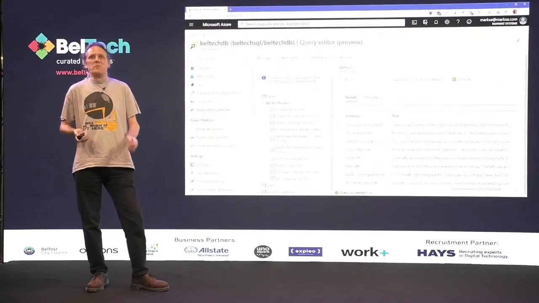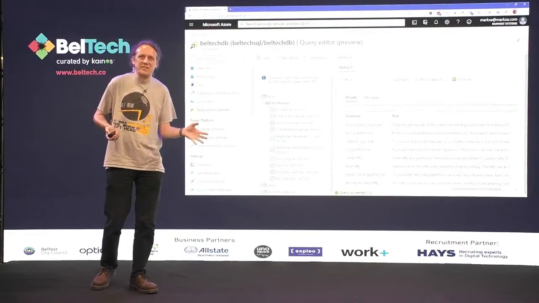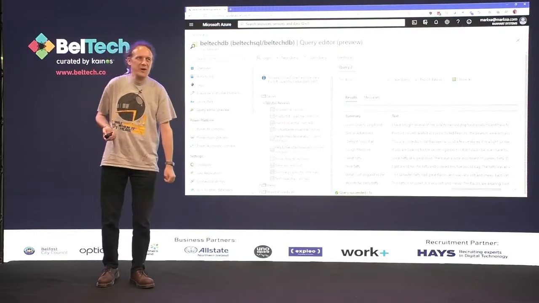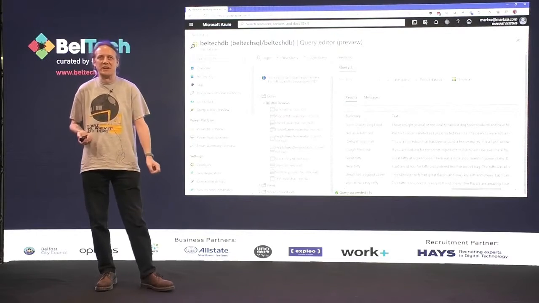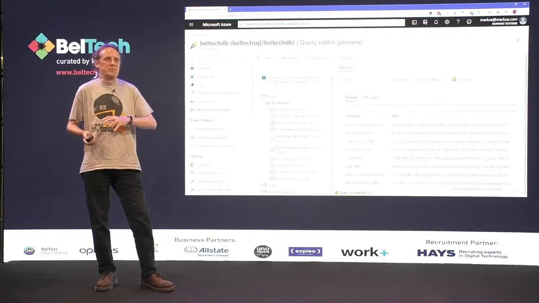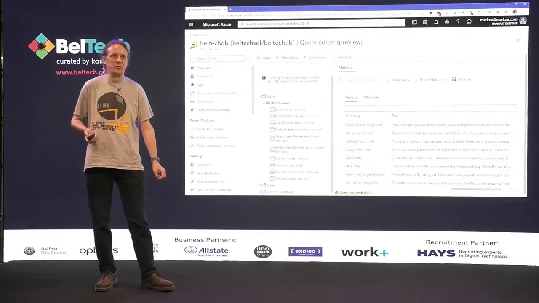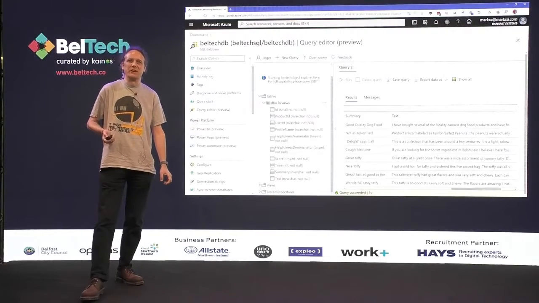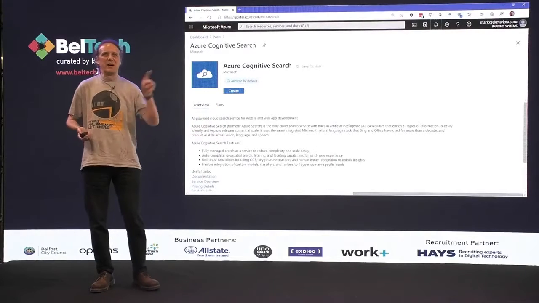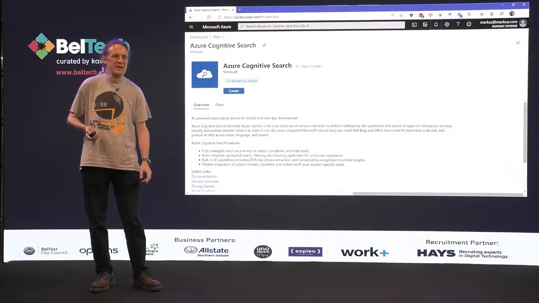So scenario one, say we've got a SQL database, and we've got a table in that SQL database, and it's got a whole pile of review information on it, which I've nicked off Kaggle in this particular case. And we want to be able to search through that data, and we don't like the built-in SQL full-text search because it's a bit clunky. So what we do, we go to the Azure portal, we click the I want an Azure Cognitive Search service, please. Click the button, create, and that's done.